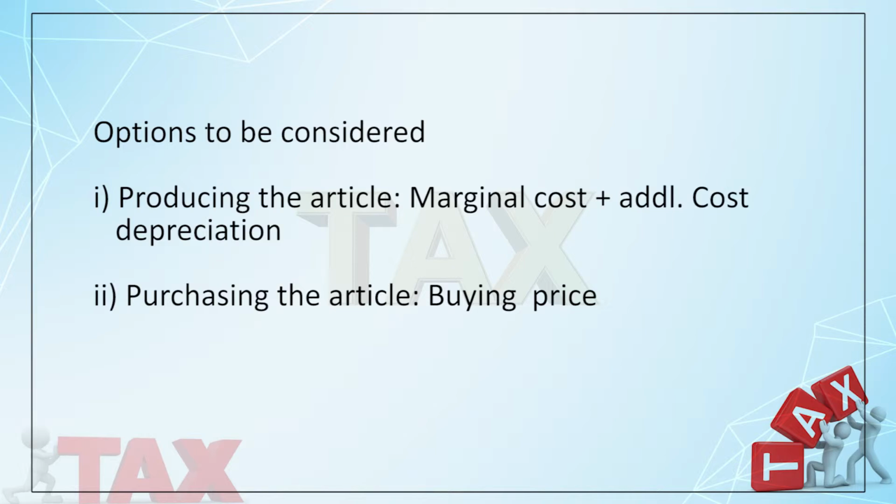The second one is when you are manufacturing but that needs a new machine or you need to establish a separate unit. Now what happens in that case? In that case, you will compare the marginal cost of making the product plus the additional cost in the form of depreciation, right? Because whenever you are purchasing an asset, there is an additional cost of depreciation which will be included as a part of your cost. So additional depreciation per unit has to be included, and then that is to be compared with the purchase price and the lower should be taken, right?